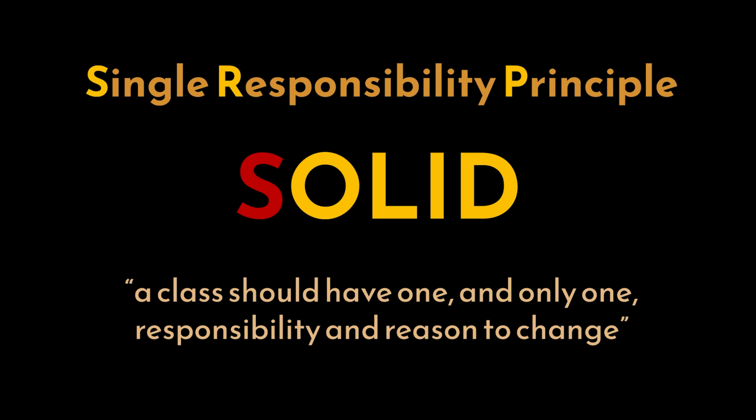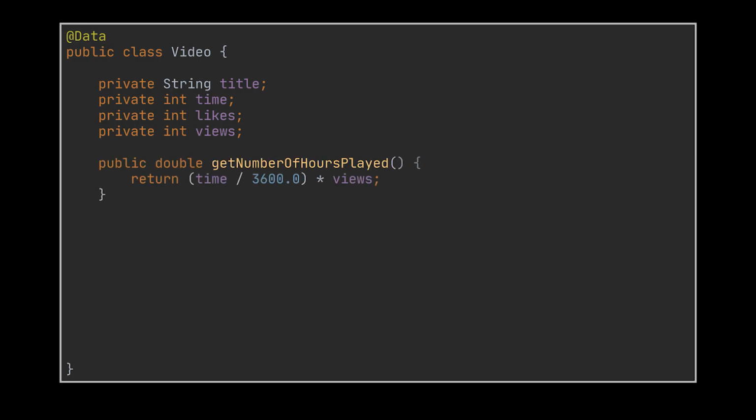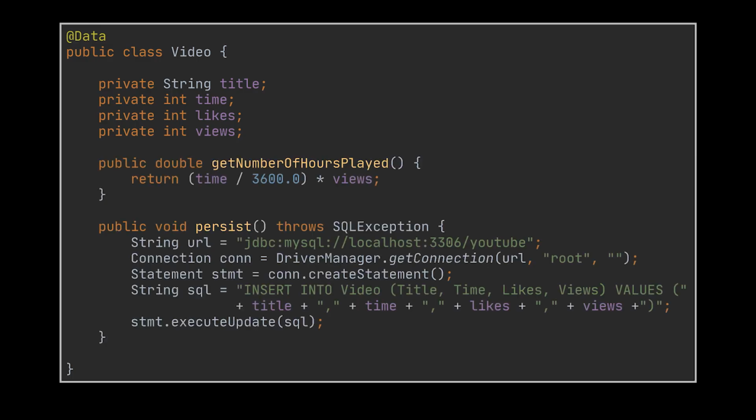This principle states that a class should have one and only one responsibility and reason to change. Take this video class as an example. It contains 2 methods: getNumberOfHoursPlayed, which calculates the total number of hours this video was played, and persist, which is the persistence control method to open a connection to and save a video in the YouTube database. Now, if we know that the way the number of hours is calculated will not change from one video to another if this class is extended in the future, then the getNumberOfHoursPlayed method is acceptable to be left as is because it deals only and directly with its fields.